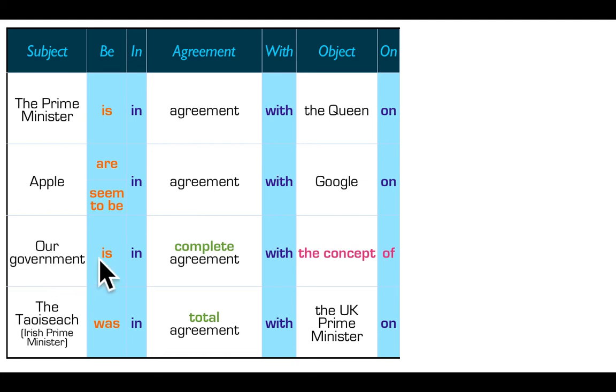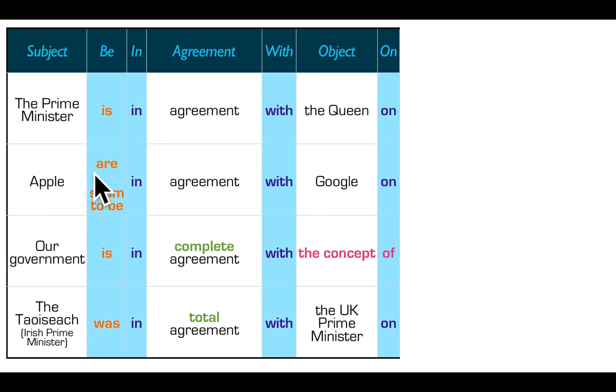Here we see our government is, and students would say, well, why isn't it our government are? It's optional also, because Apple and our government and Google indeed are group nouns, and that makes it optional to use either are or is. Now that doesn't mean that it's a freedom festival, okay? It means that if you use are here, if you use pronouns or verbs later in the sentence connected to this, they must stay in agreement with that original decision. So if you said Apple are in agreement with their decision, not its decision, okay?